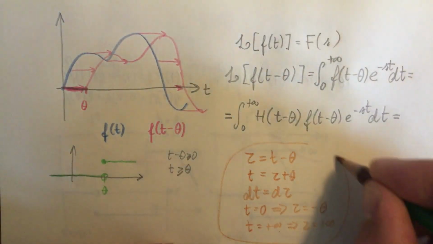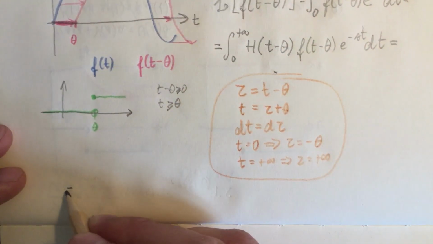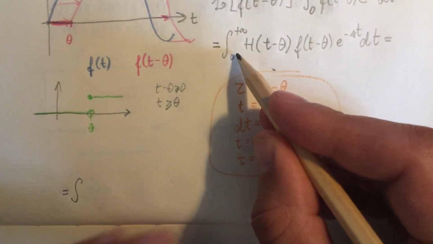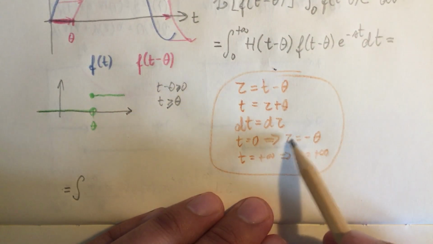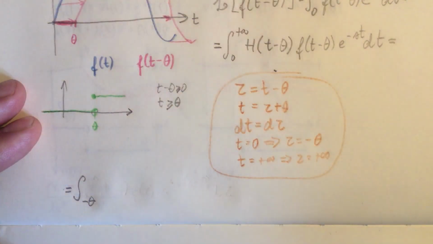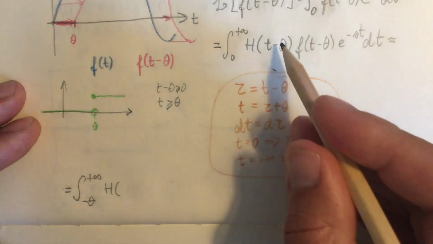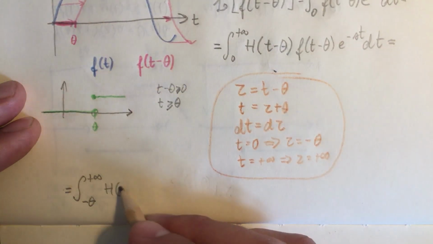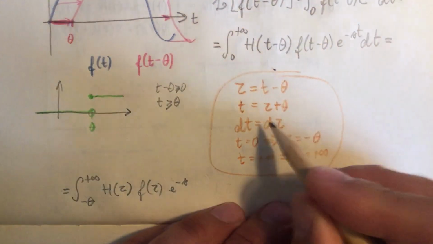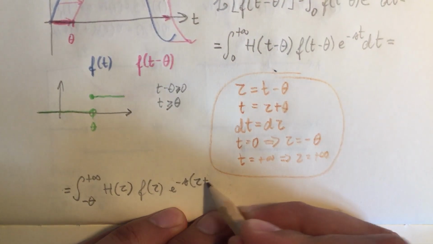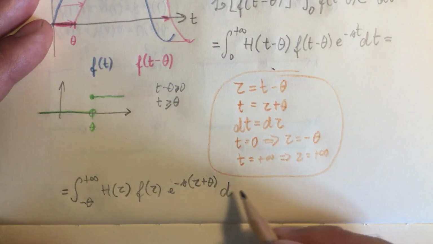Thanks to this variable change, I can rewrite this integral. Now we're not integrating in t, we are integrating in tau, so we'll go from minus theta to infinity. Here we will have the Heaviside function of tau, f of tau, and an exponential of tau plus theta. The differential now is that in tau.